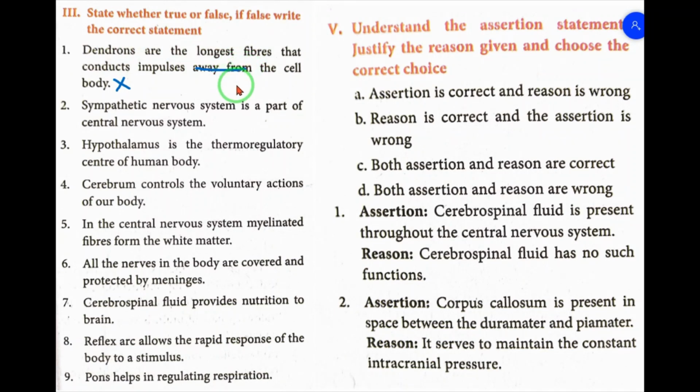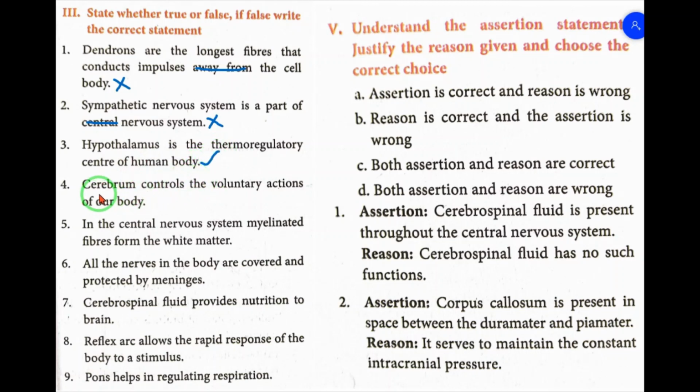Number 2. Sympathetic nervous system is a part of central nervous system. This is also false. Correct answer is sympathetic nervous system is a part of autonomous nervous system. Central you strike out. So the answer is autonomous nervous system. Number 3. Hypothalamus is the thermoregulatory center of human body. This is true.